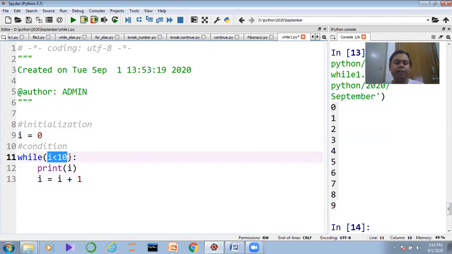Finally, 9 less than 10. Is it possible? Yes, 9 less than 10 is correct. It is possible, guys. Then it will print the 9. Then 9 plus 1, what? 9 plus 1 is 10. Then 10.